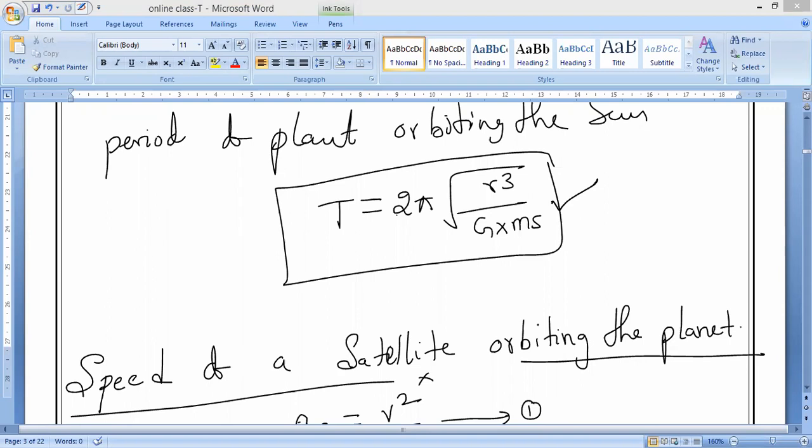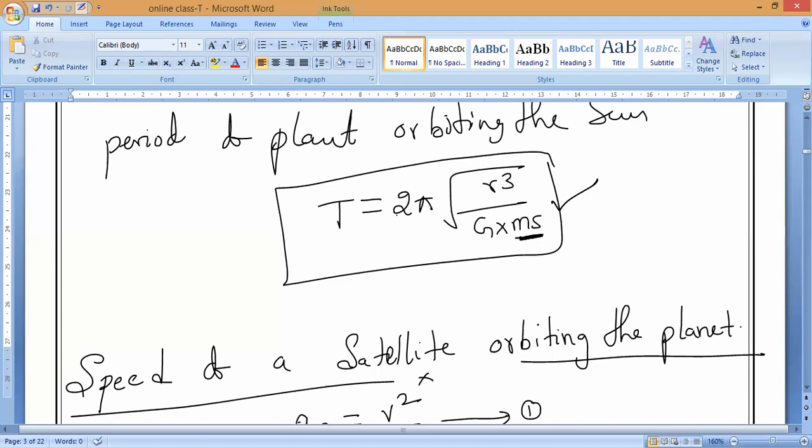We got the mass of the sun in the case of planets revolving around the sun. Now we are considering satellites, so what will come? Satellites orbiting the earth. In place of MS, what will come? ME will come. That's all. Now you do it.